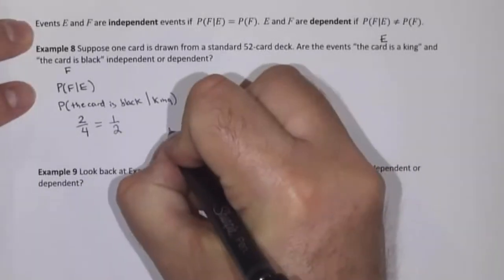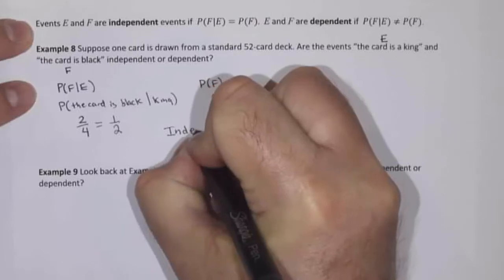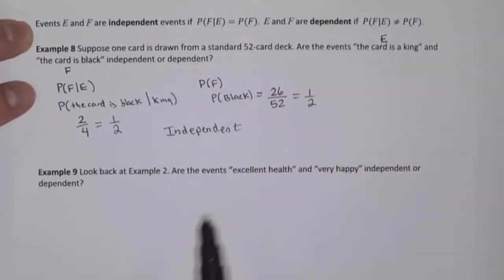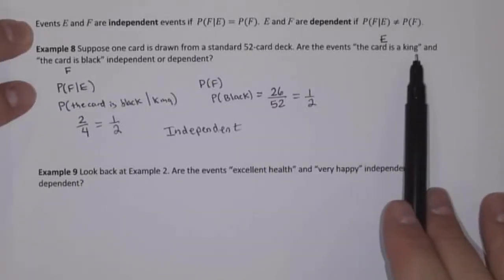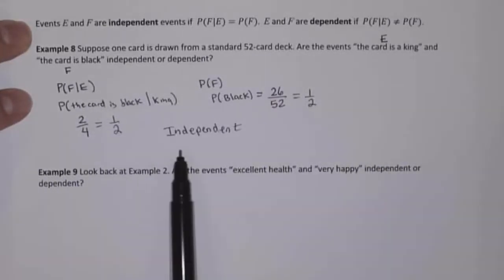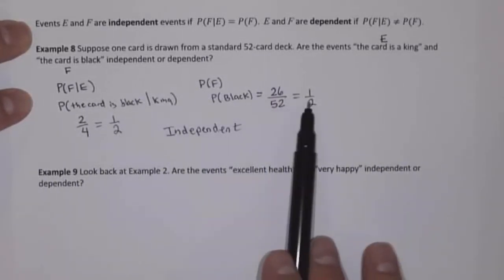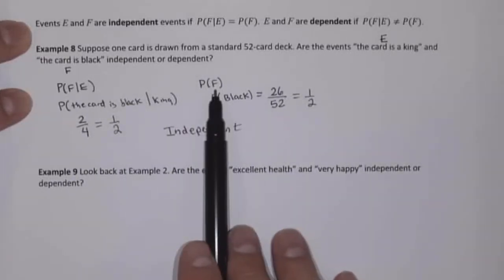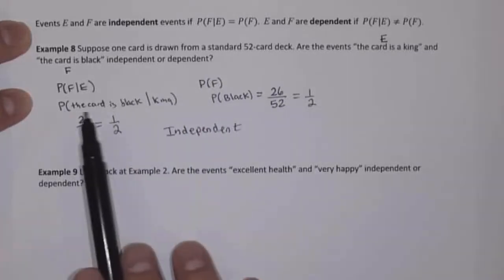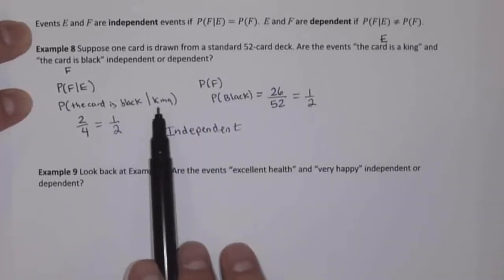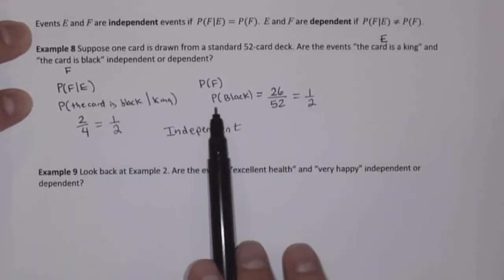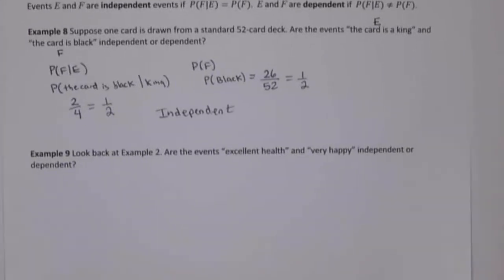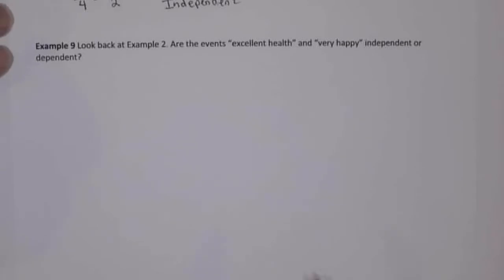So in this case, we have independence. The events, the card is a king and the card is black, are independent because the probability of F given E equaled the probability of F. That is, the probability that the card is black, given that we have a king, equals the probability that the card is black.